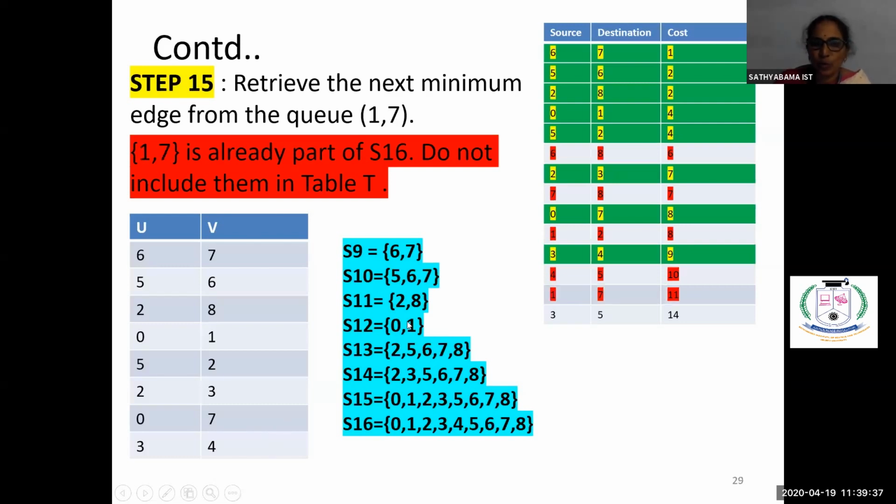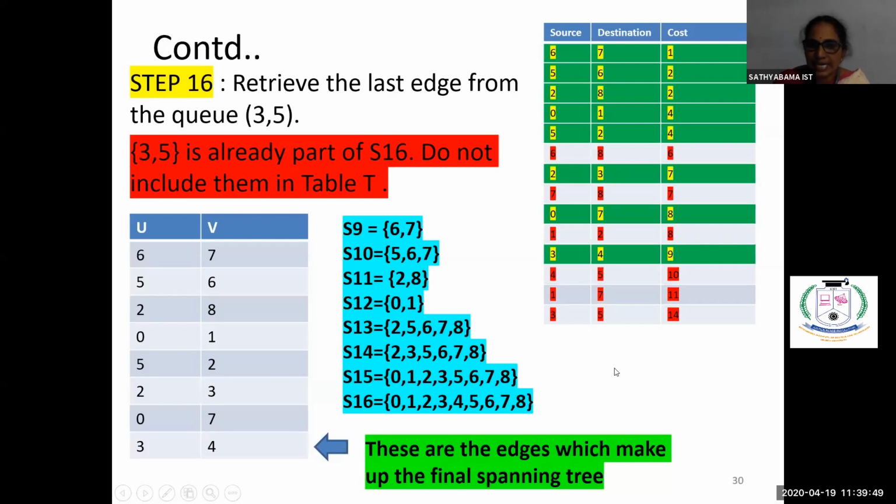Come to the next one. 1, 7. 1, 7 also we have to see whether it is part of the solution. Now see, 1 and 7 already it is part of the solution. We are not including into the solution. Then go to the next one, 3, 5. 3, 5 also it is included in the last set, S16. So if you include this, we will not get the solution. So we are not including in the solution.